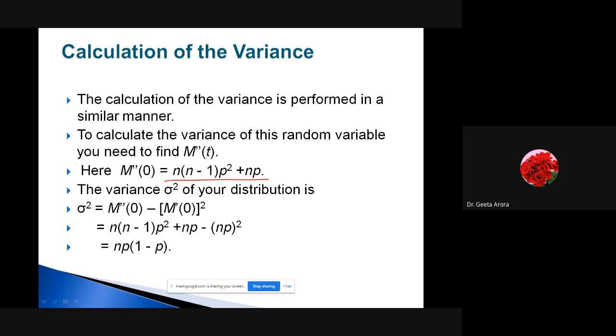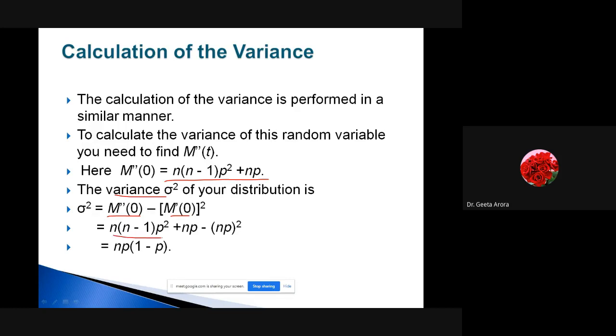Correct? If I want to find the variance and verify whether the formulas are correct, I use E[X^2] minus (E[X])^2. Here M''(0) gives the second moment, and M'(0) is the first moment, whole squared.